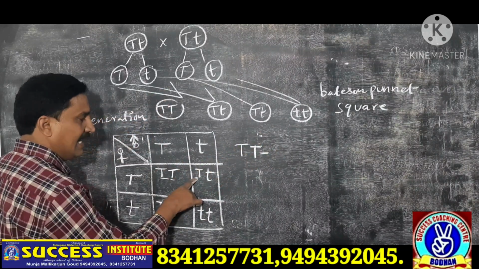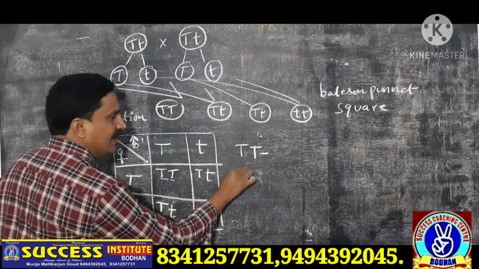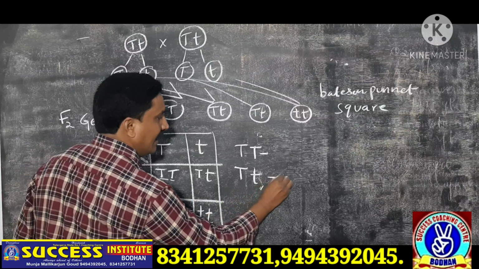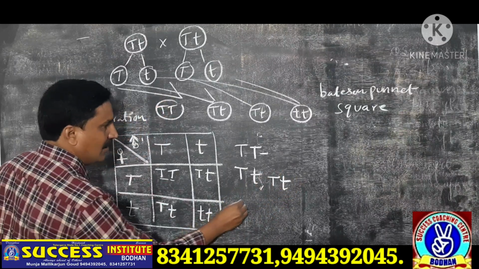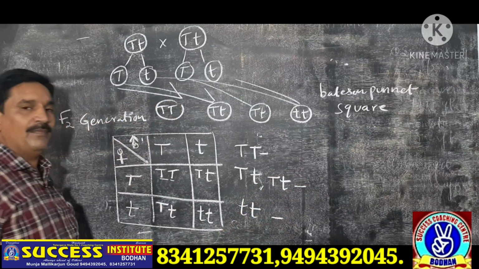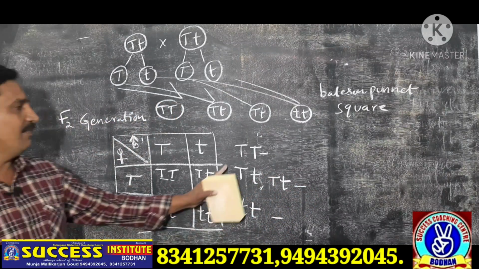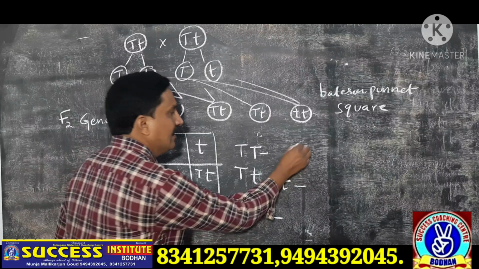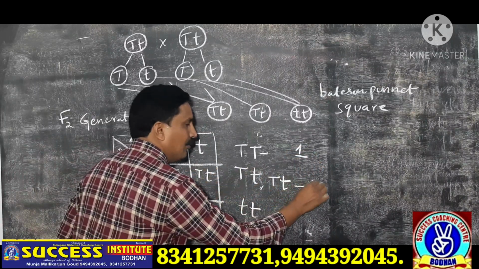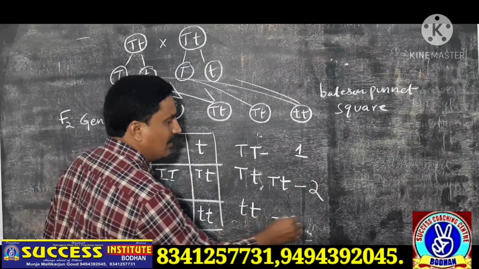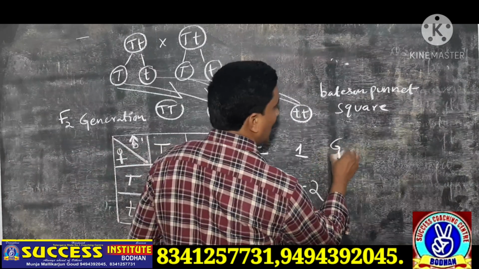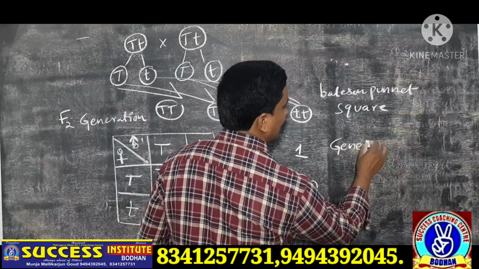Next one is capital T, small t, and here small t, small t. How many are possible here? Capital T capital T, how many are there? Only one. Capital T small t, how many are there? 2. Small t small t, how many are there? 1. This ratio is called the genotypic ratio.